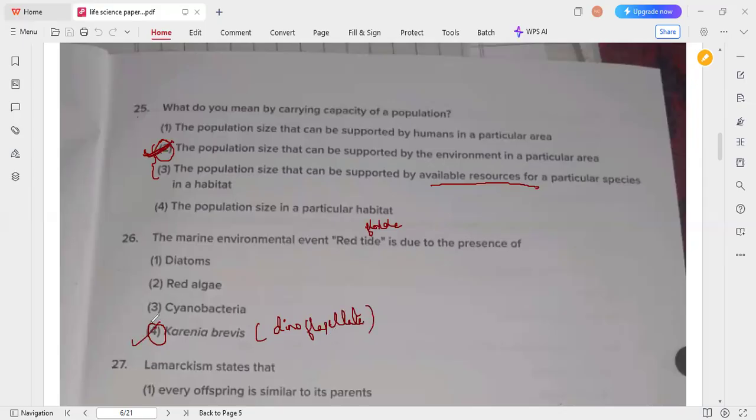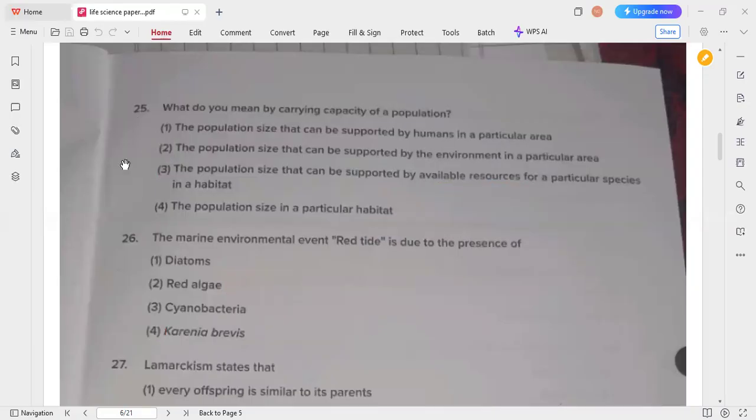So for the 26th question, option 4 is the correct answer. Because of the red tide, we may confuse it with red algae, but red algae is not the correct answer. The fourth option, dinoflagellate, Karenia brevis, is the correct answer. Now move on to the next question.